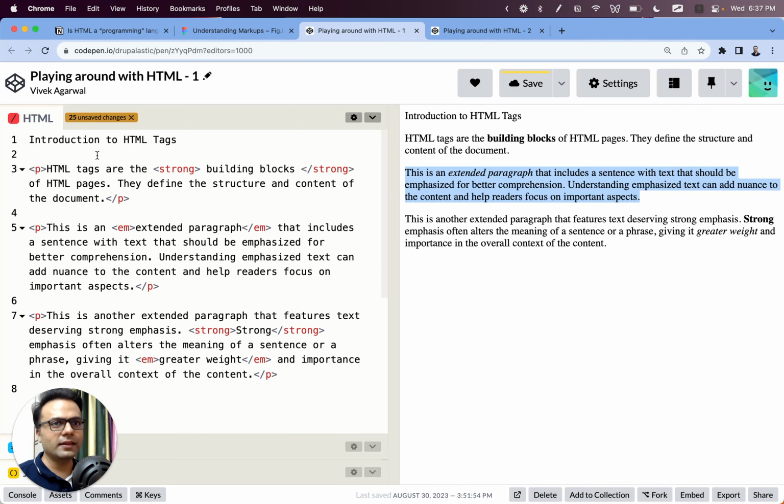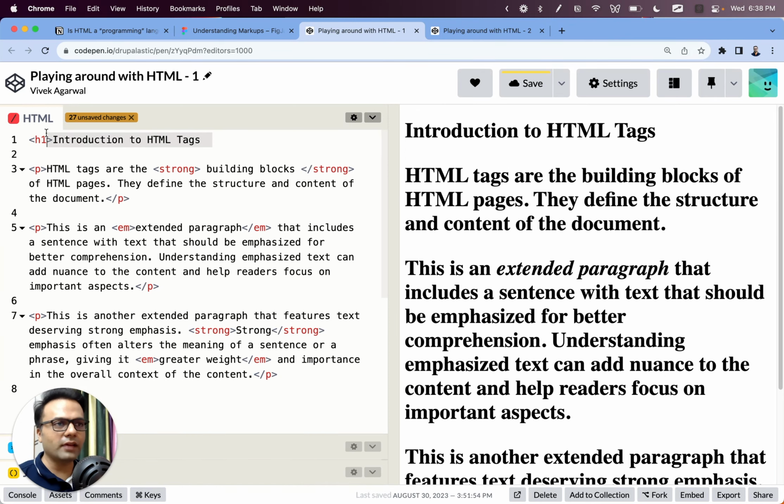Making sense? Last tag that we want to learn is we want to make it a heading. And there can be several headings, right? Heading 1, heading 2, subheadings, and all of those. I want to make it heading 1, like the very important heading. So for that, again, we have a tag called h1 tag. So again, what do we do? What's the next step? We need to end this h1 tag, right? So we do it this way, forward slash, and then h1 tag.